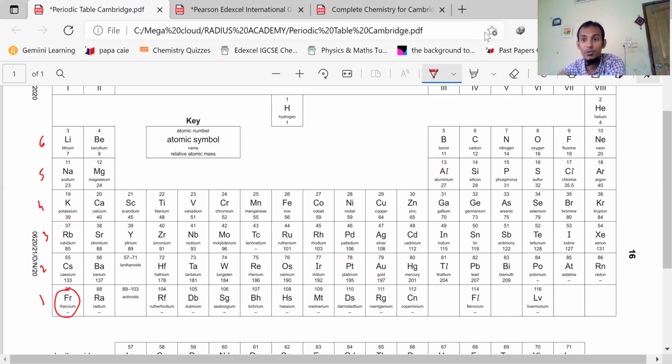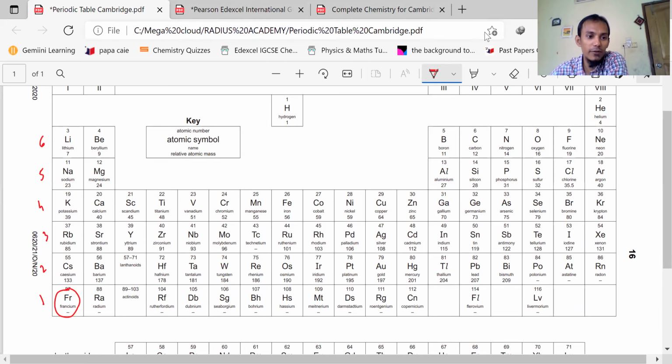Do you understand? If we have the periodic table in the exam hall, do you need to memorize it? Which one is most reactive in group 1? No, sir. Thank you. After group 1, group 2 will start and follow the same pattern. Group 1 is more reactive than group 2.